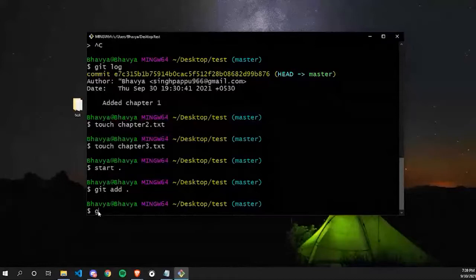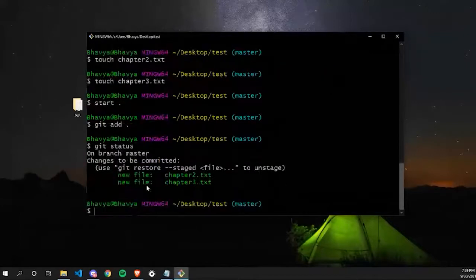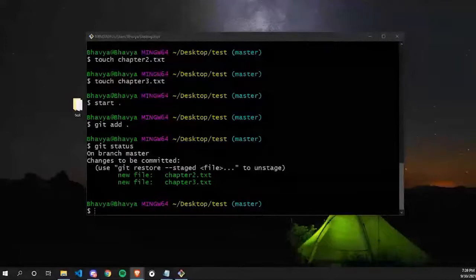You can confirm it with the command git status. As I said earlier, git status is used to check what's inside my staging area. Now if I press enter, you can see these files, chapter2.txt and chapter3.txt, are successfully added to my staging area and are ready to be committed. Okay, are you guys able to follow along with me? Done.